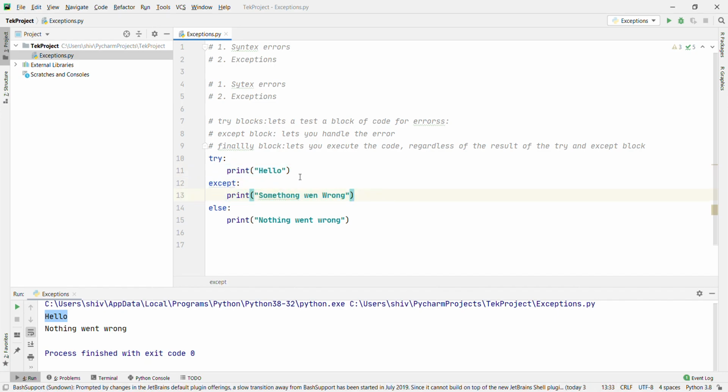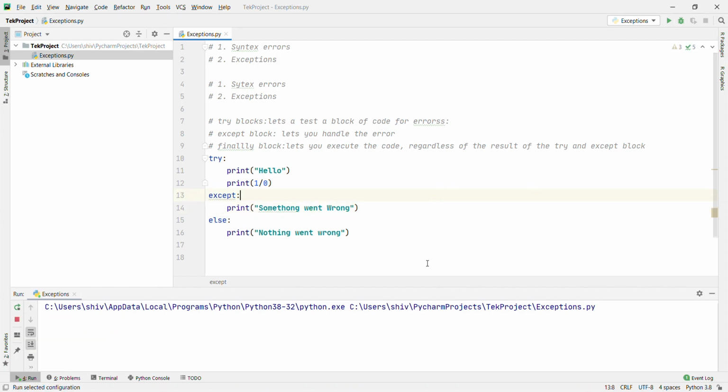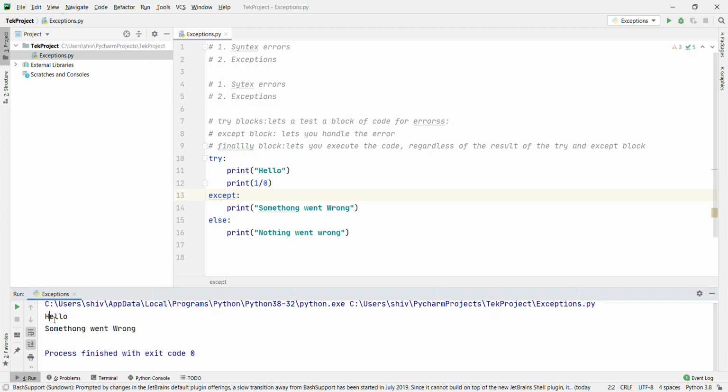wrong, right? Now if you are going to use something like print 1 divided by 0, right? Then something went wrong, right? Let's run and see. Yes, right. Hello, and something went wrong because the exception will come here, right? Zero division error.